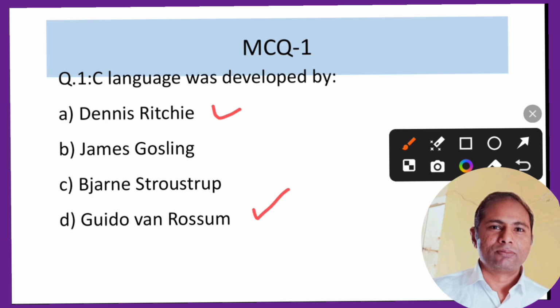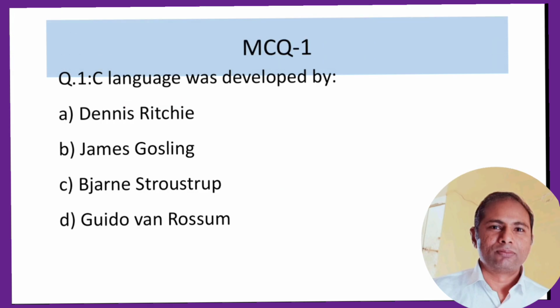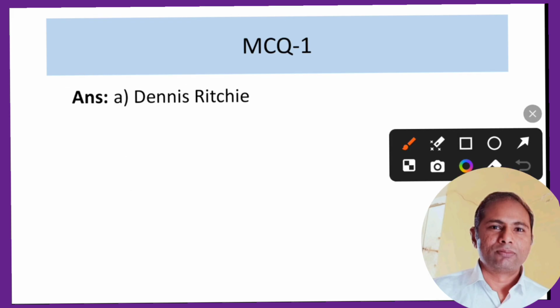In the first lecture we discussed that Dennis Ritchie was the person who developed the C language. So option A is the correct option. Then we can ask ComputerG for the correct answer, and ComputerG also tells us that Dennis Ritchie is the correct answer.